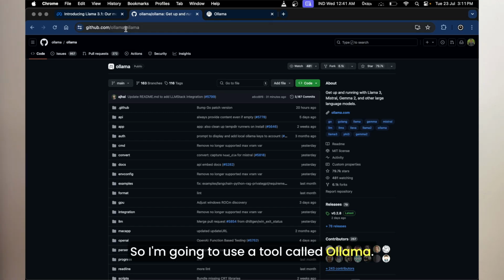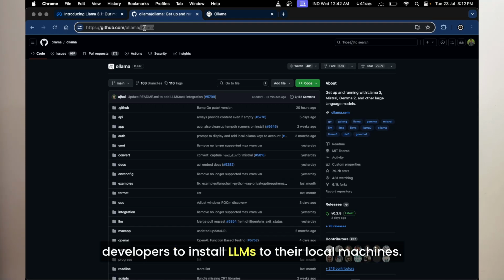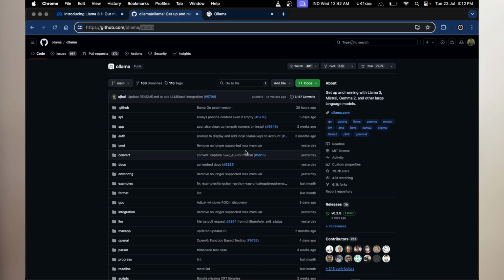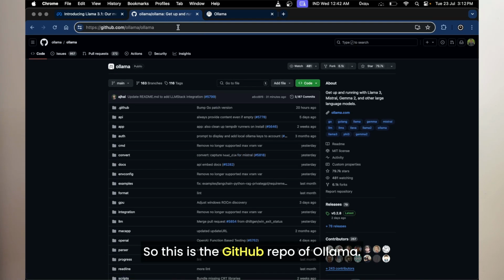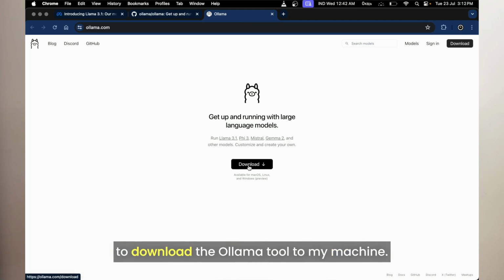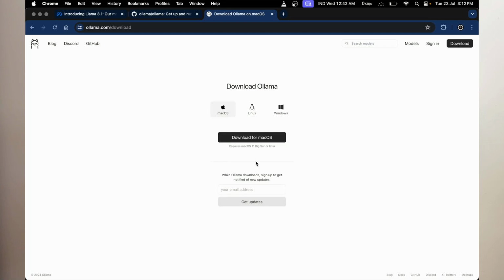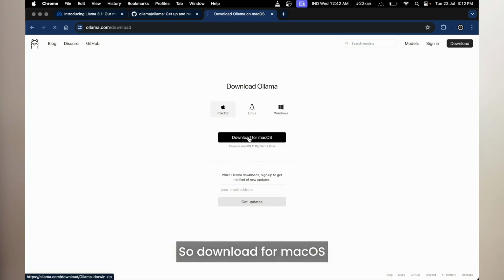I'm going to use a tool called Ollama. Ollama is a tool which helps developers install LLMs on their local machines. This is the GitHub repo of Ollama. It is an open source project, which is a very good thing, like Llama. So I'm going to the website ollama.com. This is where I can see the download option to download the Ollama tool to my machine. So I'm downloading it. Download for macOS.